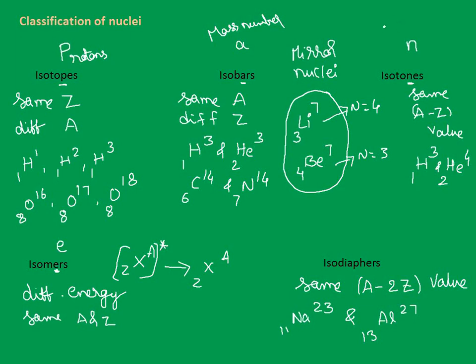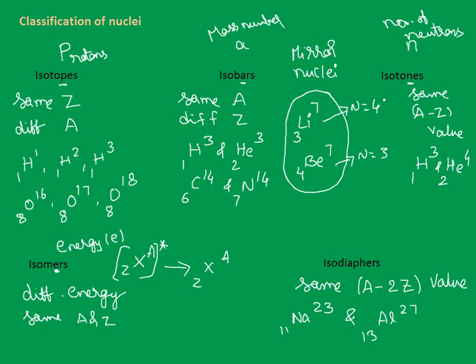Third letter is N, number of neutrons. Number of neutrons are represented with N. Coming to the fourth one, isomer. The third letter is E. What do you mean by this E? Energy. Are we clear with all the mnemonics or memory techniques to remember all this?